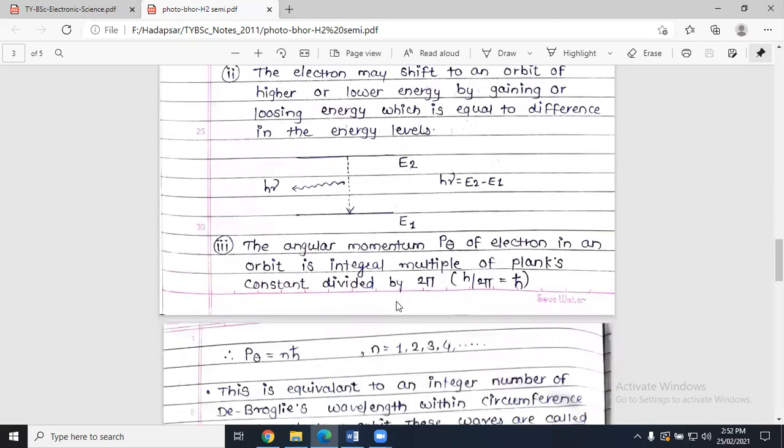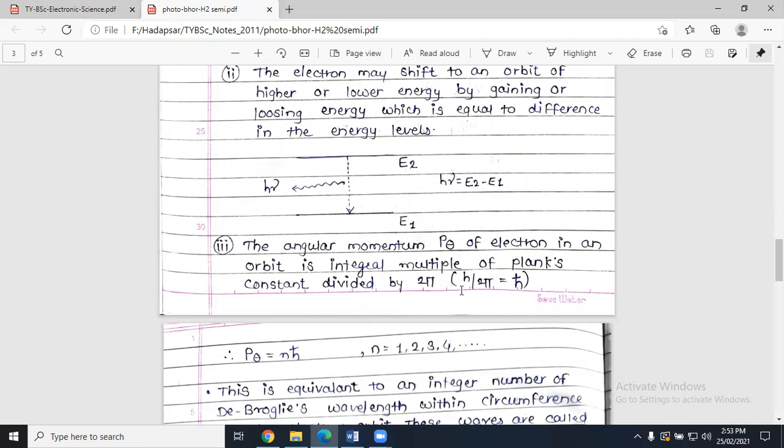After that there is a third assumption: the angular momentum p theta of an electron in an orbit is an integral multiple of Planck's constant divided by 2 pi. So whatever angular momentum the electron has, that angular momentum is an integral multiple of Planck's constant divided by 2 pi.